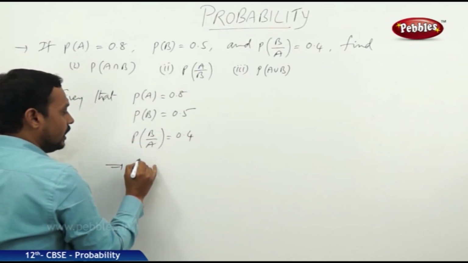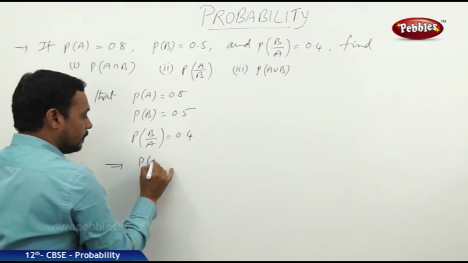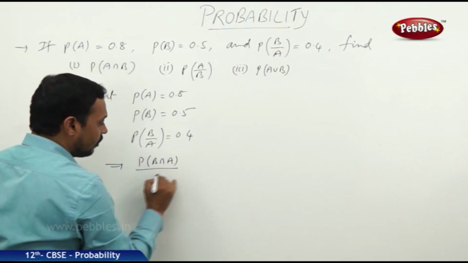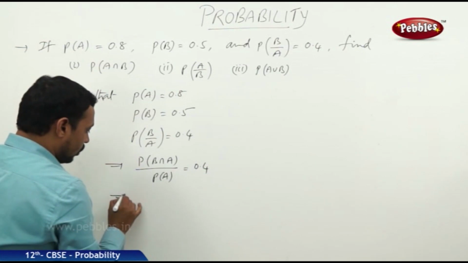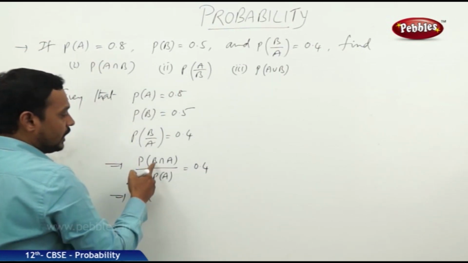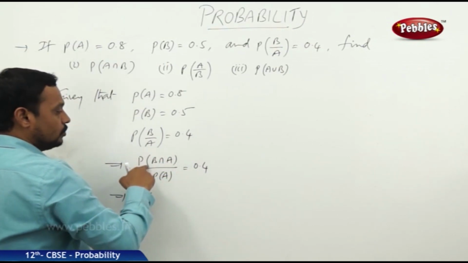Probability of B by A is equal to probability of B intersection A by P of A, which is equal to 0.4.